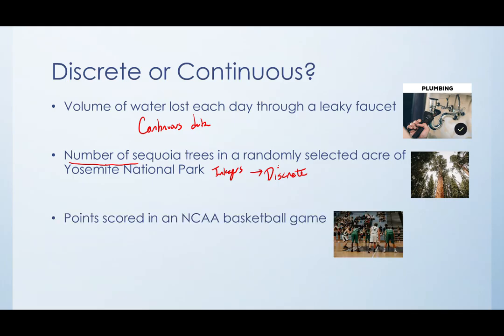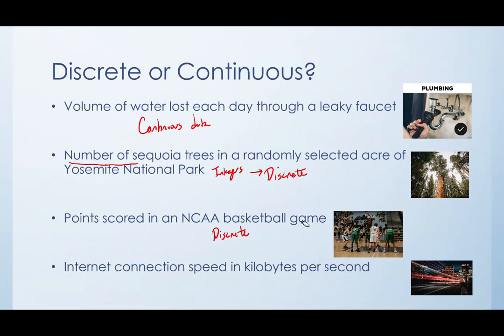What about the points scored in an NCAA basketball game? So kind of the same story here, right? You can't score half of a point. There's a limited number of points, between 0 and 150 or whatever the heck. You can't score 50.5 points. So again, this is going to be discrete. It's a countable number of points that can be scored in a basketball game.